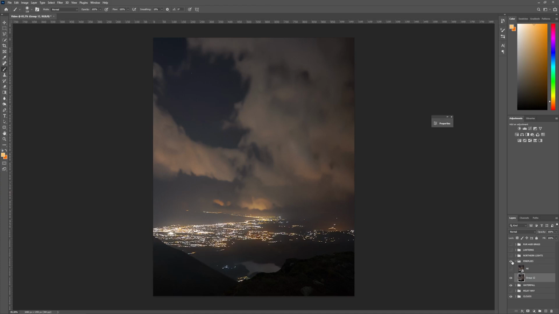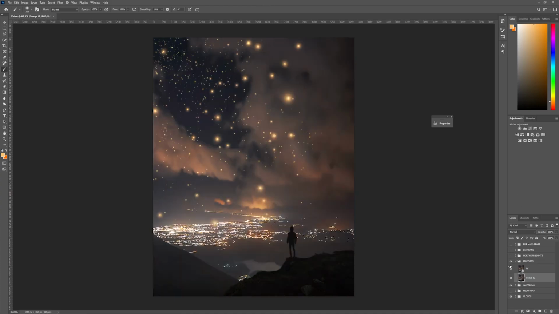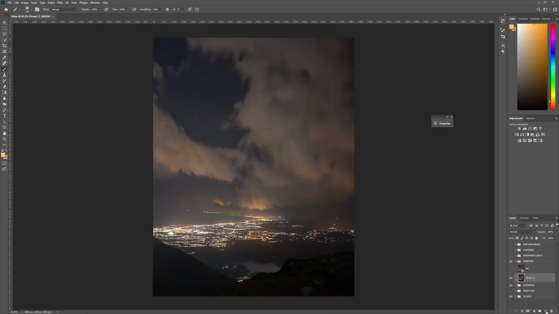In this video, I want to show you how you can turn this into this with the brushes, so let's get straight into it. First off, let's create two new layers for our fireflies.